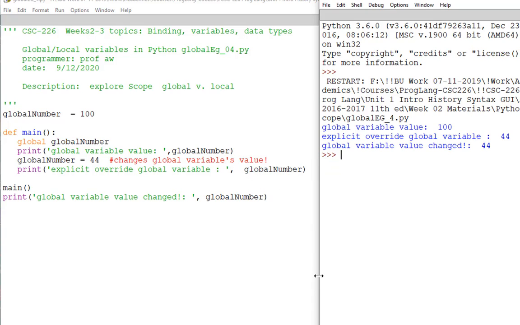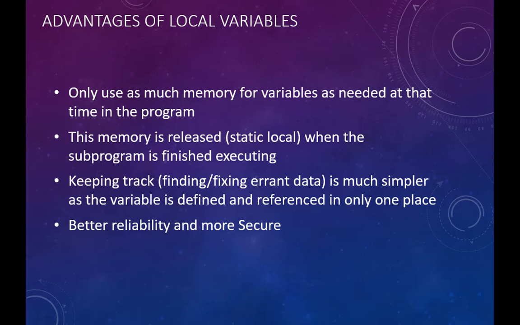I encourage you to use these sample programs. I'll put the zip file in the module for this week. Play around with these things, experiment, get a good sense of how these behave. So some advantages of relying on local variables and staying away from globals is that you're only going to use as much memory for variables as you need at that particular time in the program. The memory is released when the subprogram is finished.